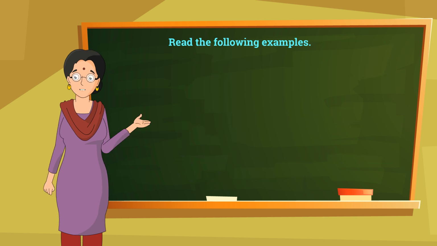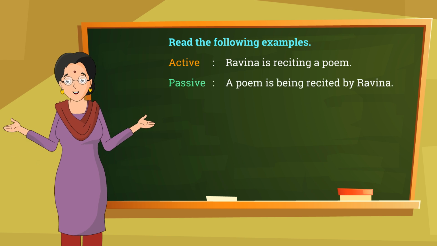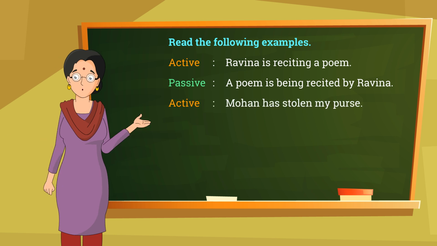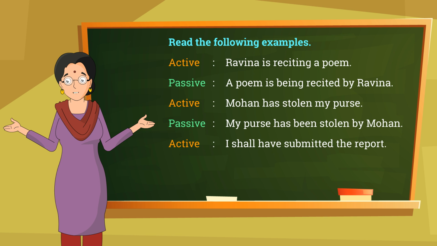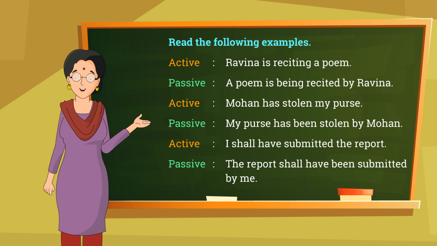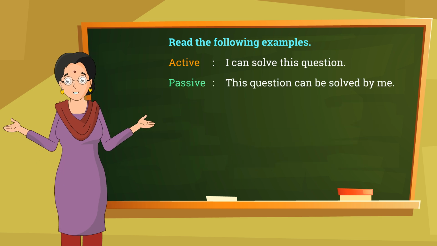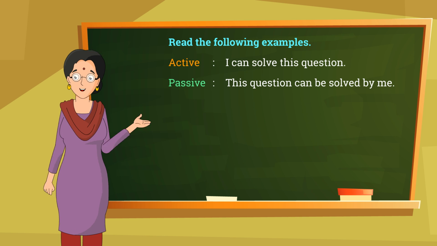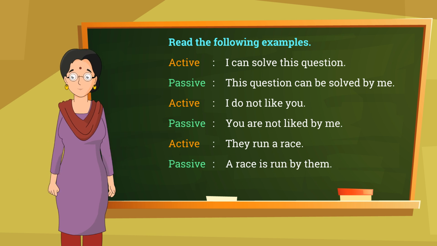Read the following examples. Active: Ravina is reciting a poem. Passive: A poem is being recited by Ravina. Active: Mohan has stolen my purse. Passive: My purse has been stolen by Mohan. Active: I shall have submitted the report. Passive: The report shall have been submitted by me. Active: I can solve this problem. Passive: This question can be solved by me. Active: I do not like you. Passive: You are not liked by me. Active: They run a race. Passive: A race is run by them.